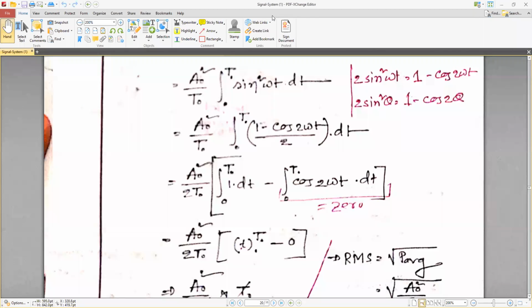Let me tell you again, for the midterm, 10 marks would be the assignment, the mid assignment, and 10 marks would be the viva. Before the viva, submit the assignment, because I'll check whether you submitted or not. The assignment would be the admit card for your viva.